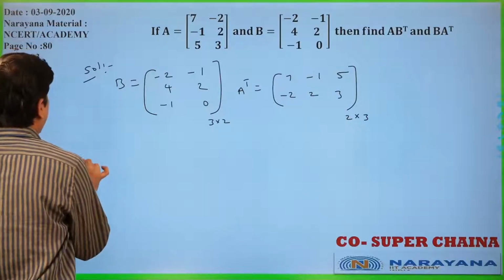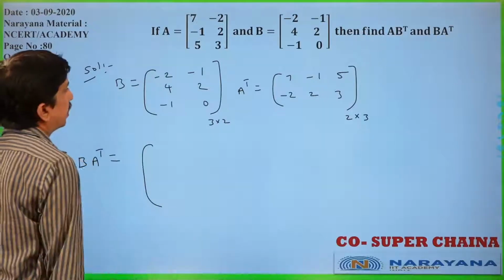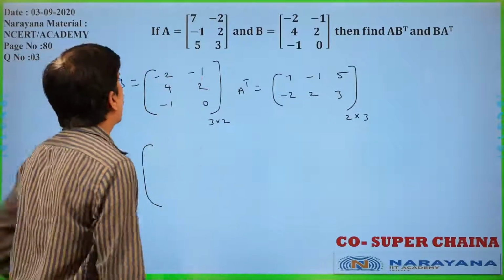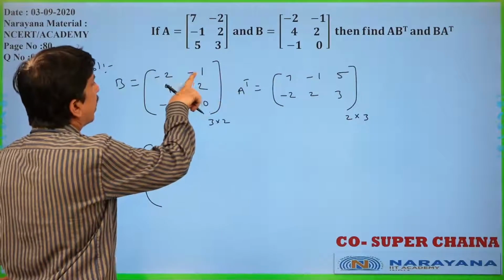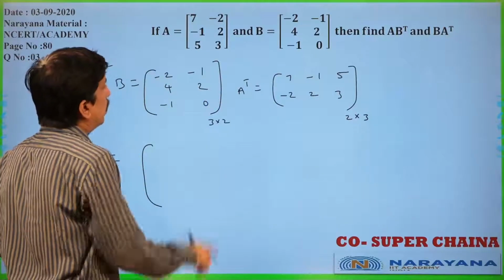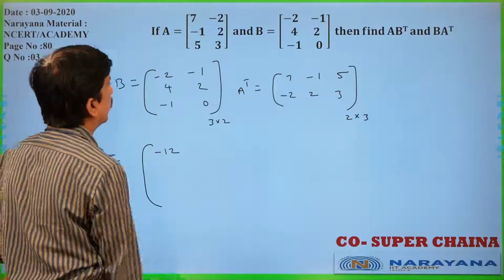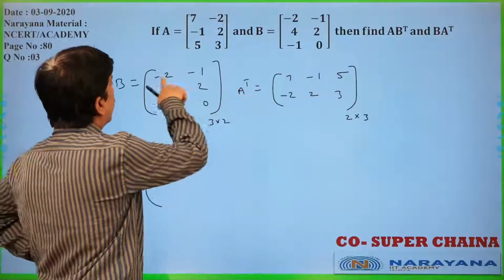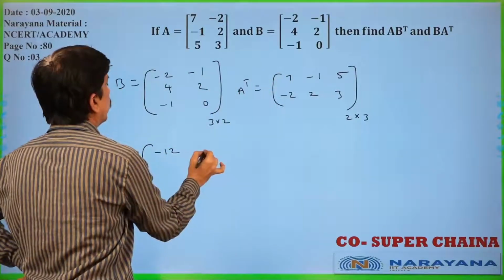I will write BA transpose. Now, BA transpose. First row, first column. Minus 2 into 7, minus 14 plus 2. Minus 14 plus 2, you will get minus 12 only. First row, second column, minus 2 into minus 1 plus 2, minus 2, you will get 0 only.